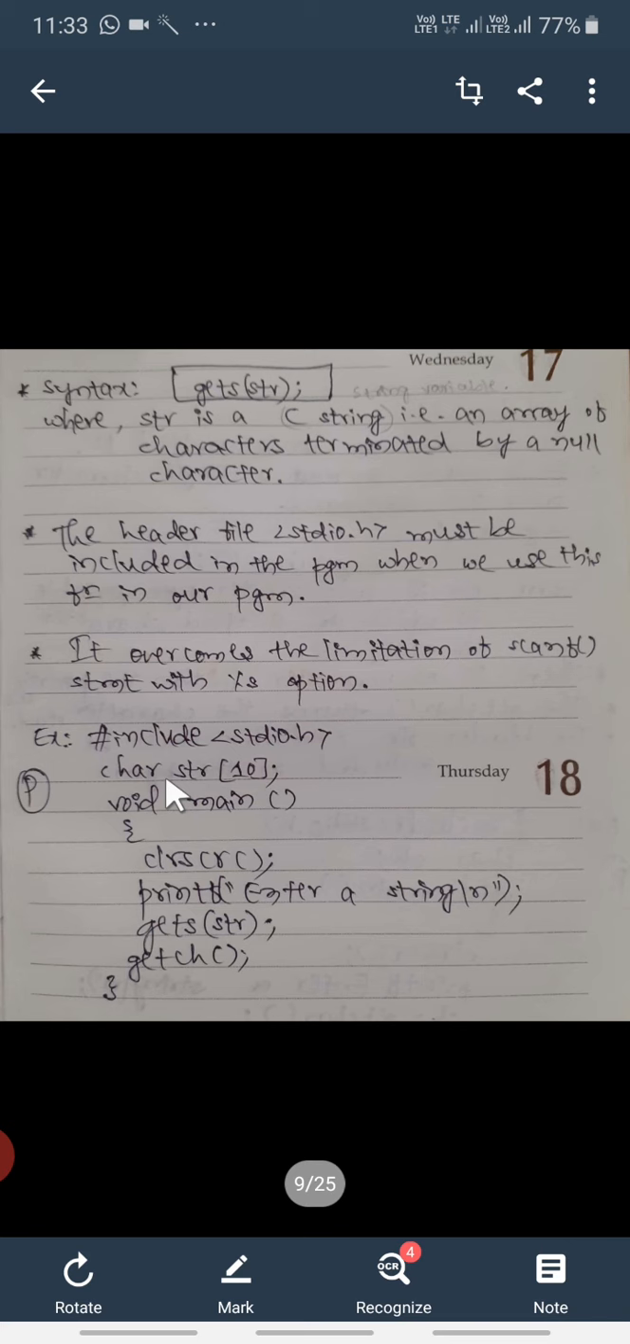Example program: hash include stdio.h, char str[10], open the main function, enter a string, simply write gets and the name of that string, that is str, which is already declared here, and close the main function. This is very easy compared to the scanf function.